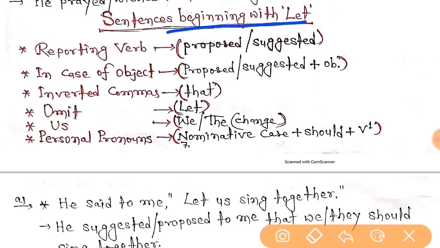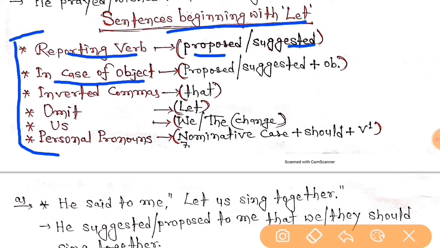Right? So here I have done some of the rules you have to keep in your mind. That is, the reporting verb you have to change into proposed and suggested. In case of an object after the reporting verb, proposed, suggested, and then you have to use the object. Inverted commas, you have to use that. This means you have to remove inverted commas, and instead of that you have to use that, right? Omit let, you have to omit.